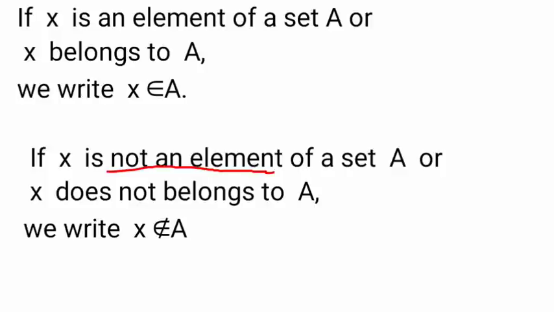If x is not an element of a set A, or x does not belong to A, then we write x ∉ A. The symbol is does not belong to.